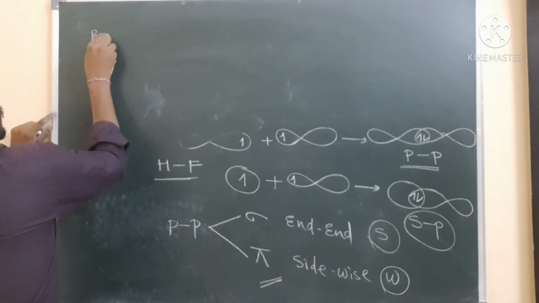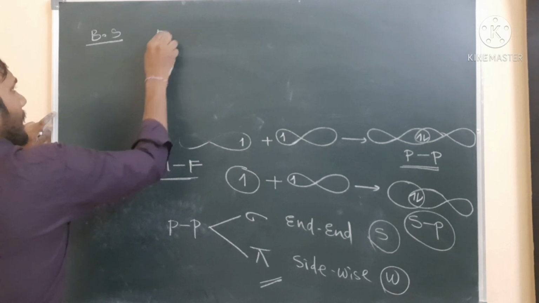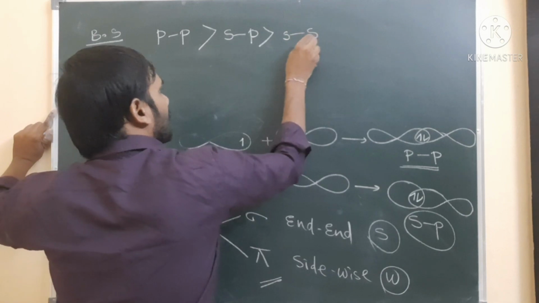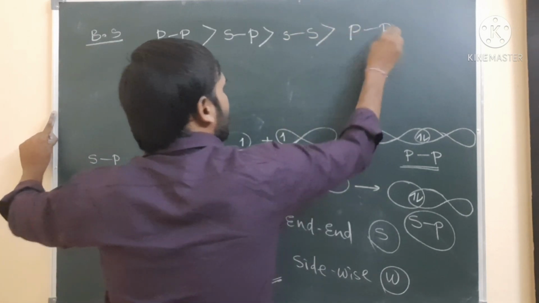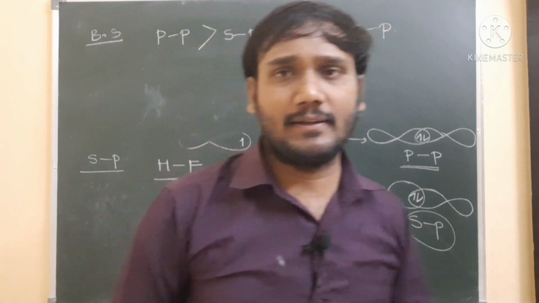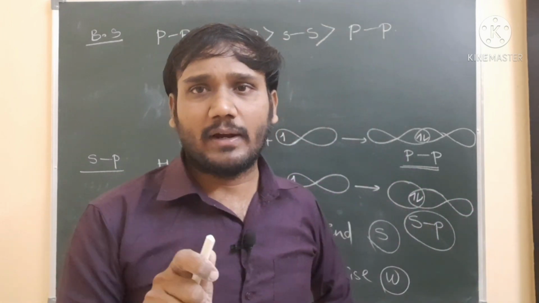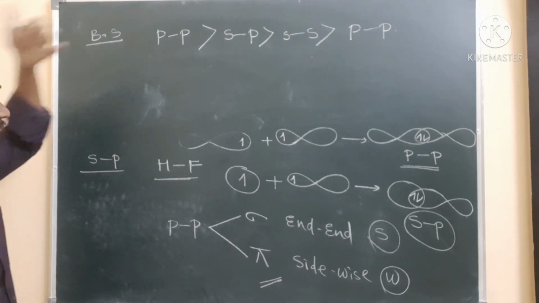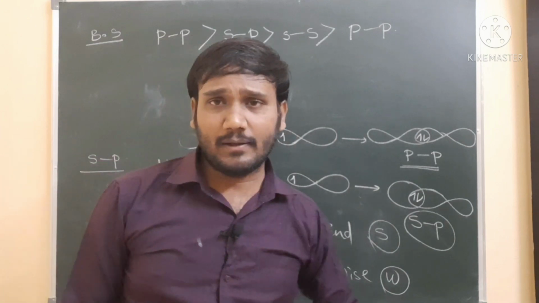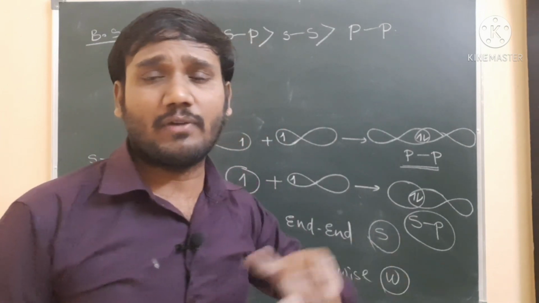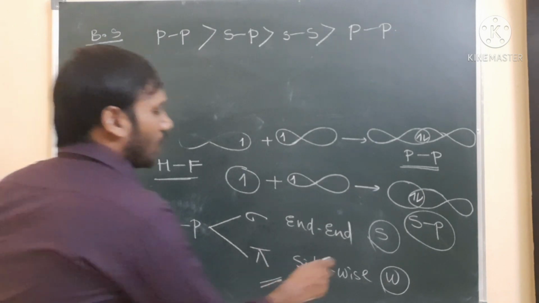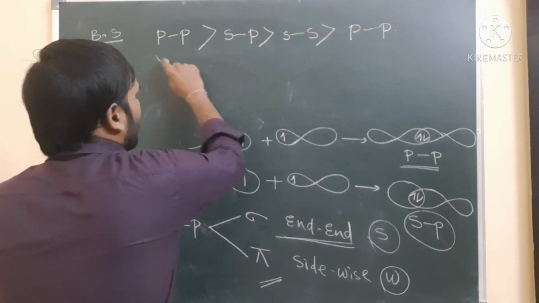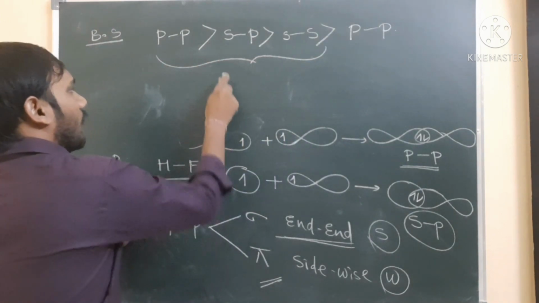Now I am discussing bond strength. The order is: first pp orbital overlapping with very high bond strength, then sp, then ss, and then again pp. We discussed two factors: the nature of overlapping and the nature of orbitals. For overlapping, end to end is a very strong bond. For orbitals, directional and non-directional matter. Here pp end to end, sp end to end, and ss orbital also end to end overlapping.